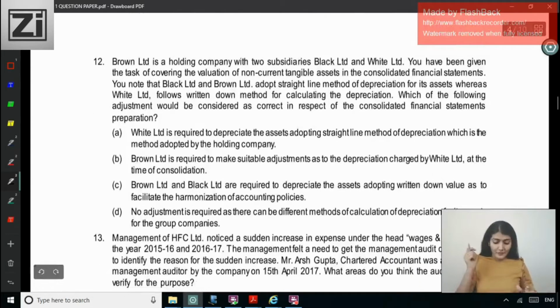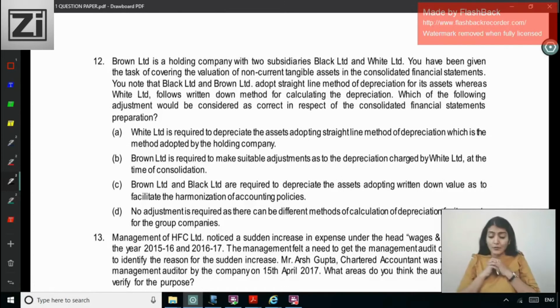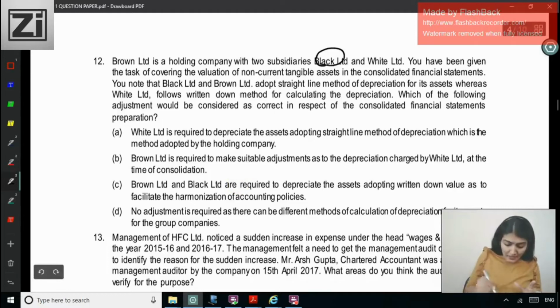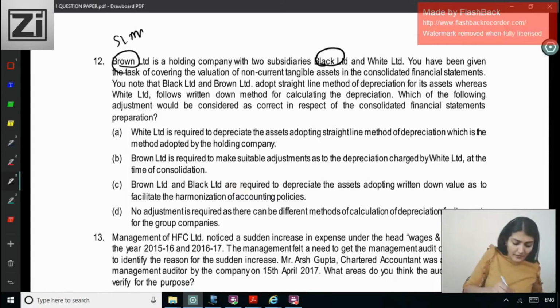Next one. Brown Limited is a holding company with 2 subsidiaries, Black and White. You have been given the task of covering the valuation of the non-current tangible assets in the consolidated financial statements. You note that Black and Brown adopt the straight line method of depreciation for their assets, whereas White Limited, right? So Black Limited and Brown Limited, these two are following the straight line method.